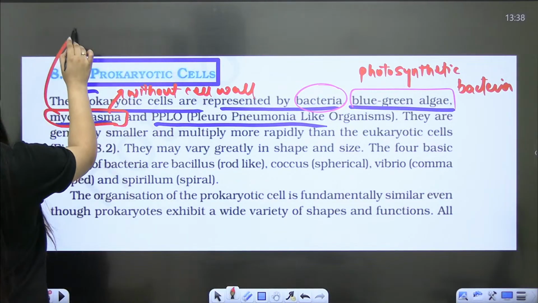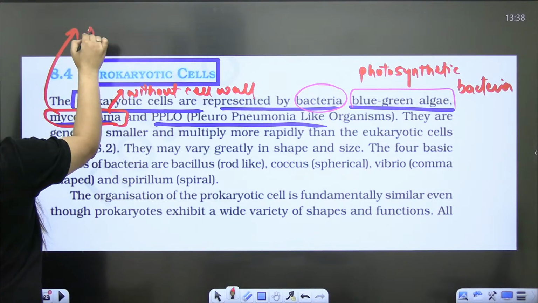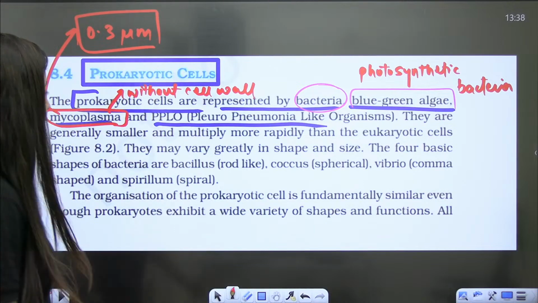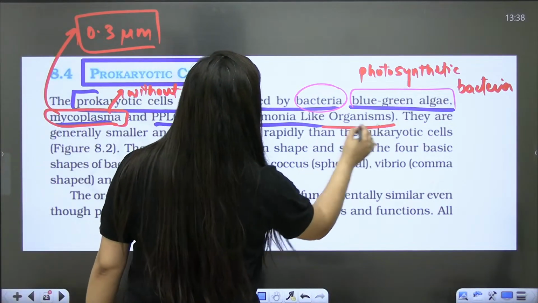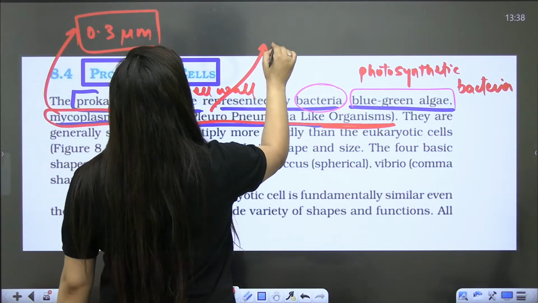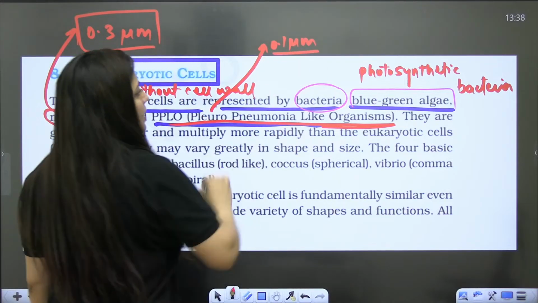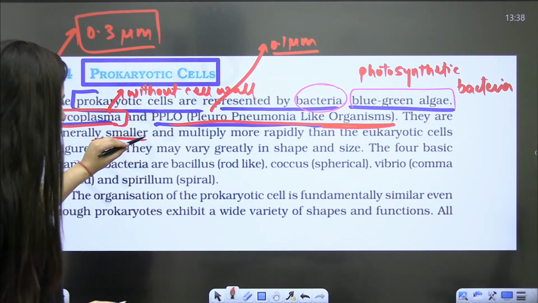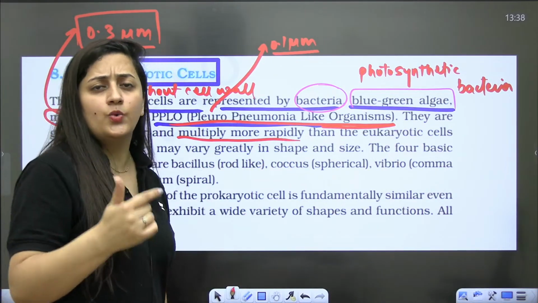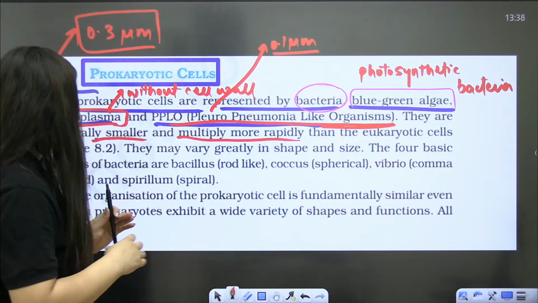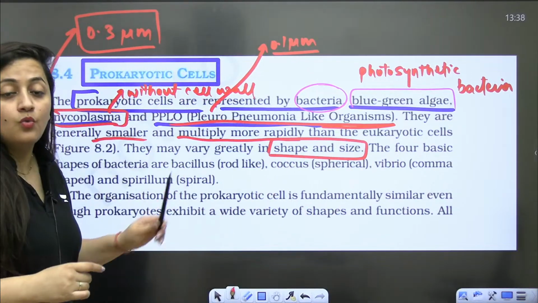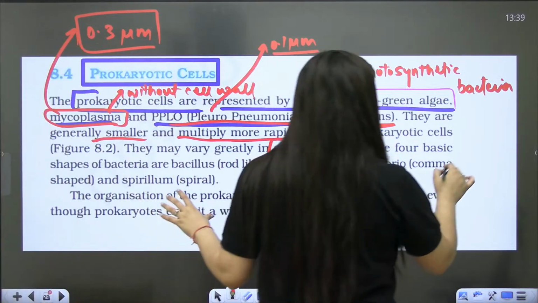So mycoplasma is without cell wall, and you know that it is the smallest living organism, which is 0.3 micrometer. Then pleuropneumonia like organism, it is just like a mycoplasma and it is 0.1 micrometer. So these bacterial cells are smaller. They multiply very quickly in comparison to the eukaryotic cell. And as I said, they have different shapes and size. So one question can come from this shape part also, right?